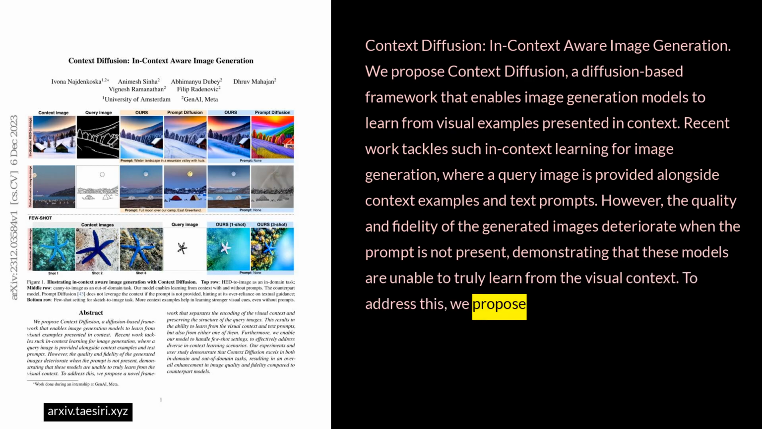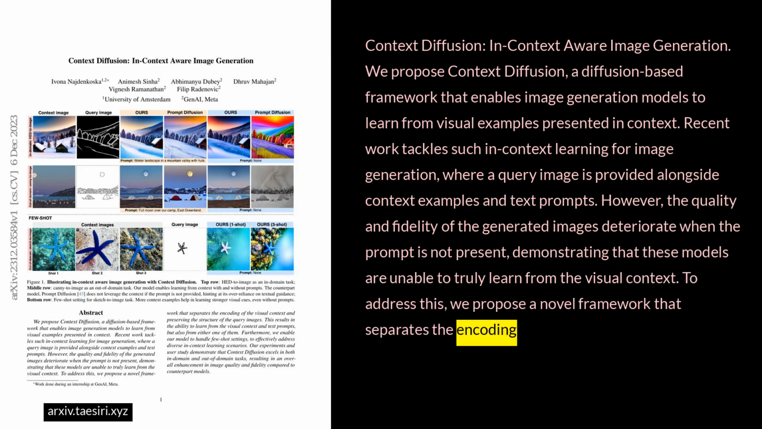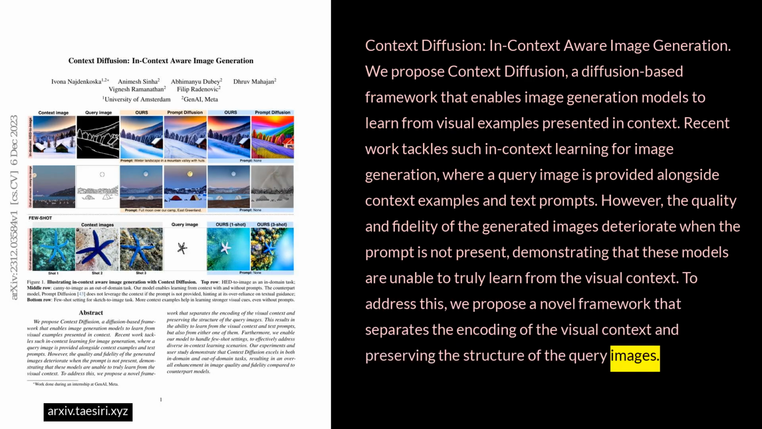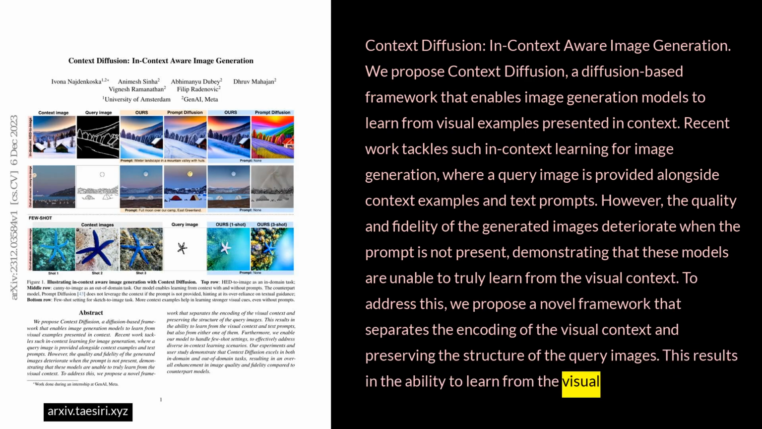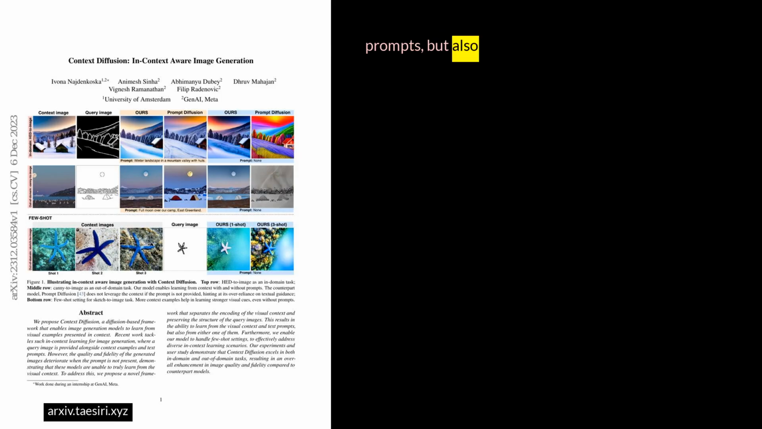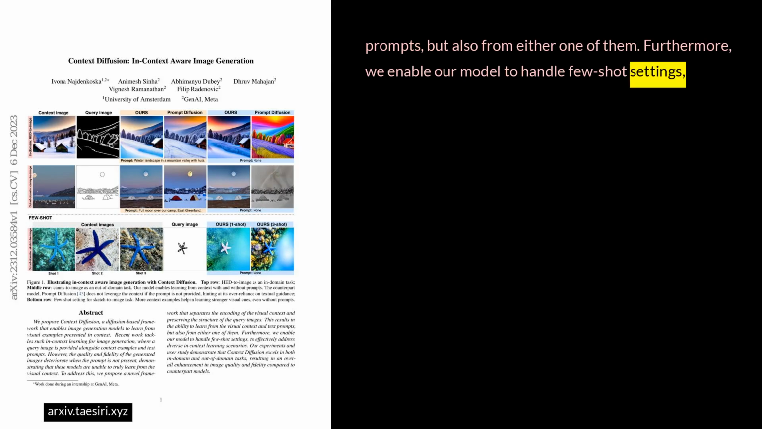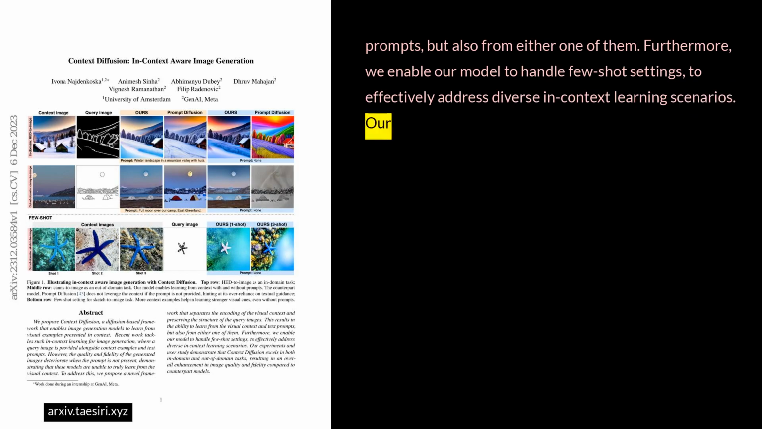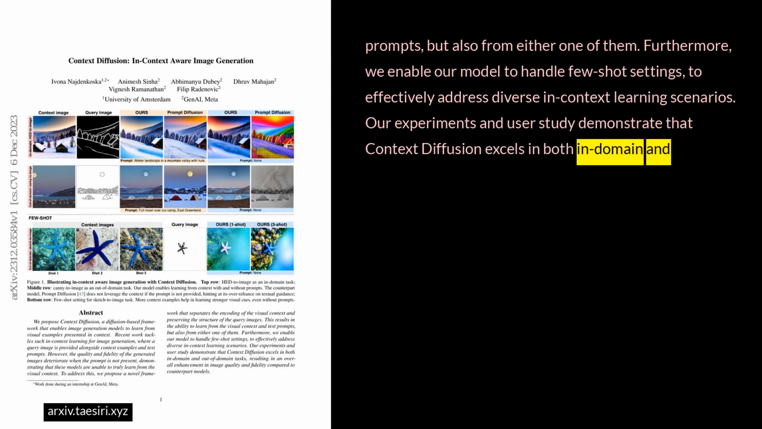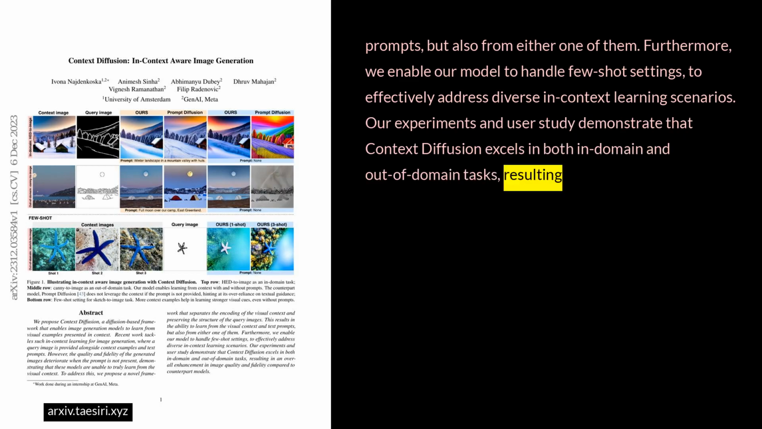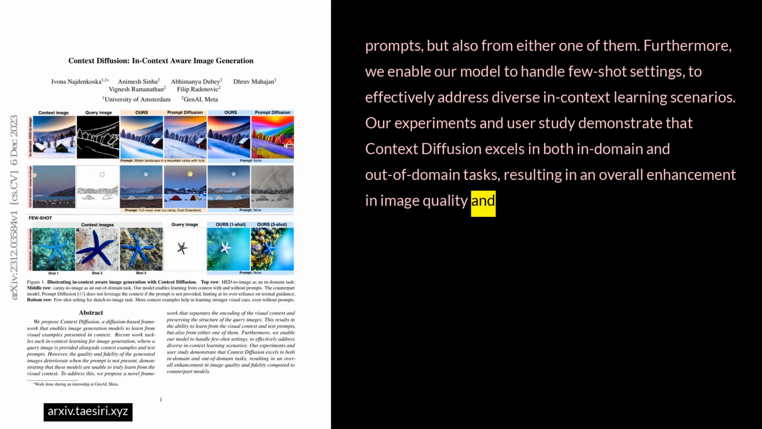To address this, we propose a novel framework that separates the encoding of the visual context and preserving the structure of the query images. This results in the ability to learn from the visual context and text prompts, but also from either one of them. Furthermore, we enable our model to handle few-shot settings to effectively address diverse in-context learning scenarios. Our experiments and user study demonstrate that Context Diffusion excels in both in-domain and out-of-domain tasks, resulting in an overall enhancement in image quality and fidelity compared to counterpart models.